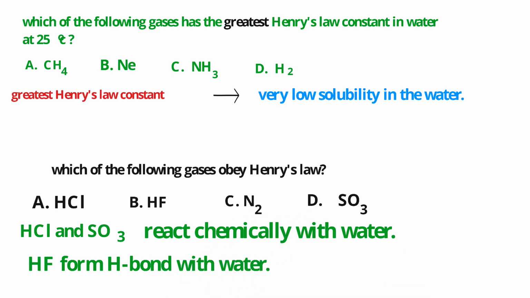Therefore, the gas that obeys Henry's law is C, which means nitrogen. Hydrogen chloride, hydrogen fluoride, and sulfur trioxide don't obey Henry's law. The only gas that obeys Henry's law in this question is nitrogen.